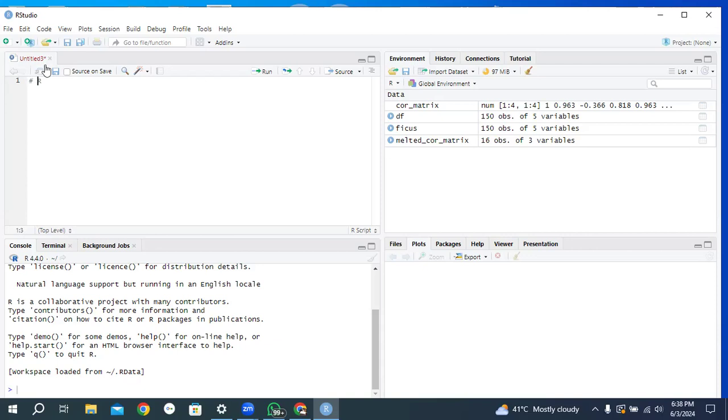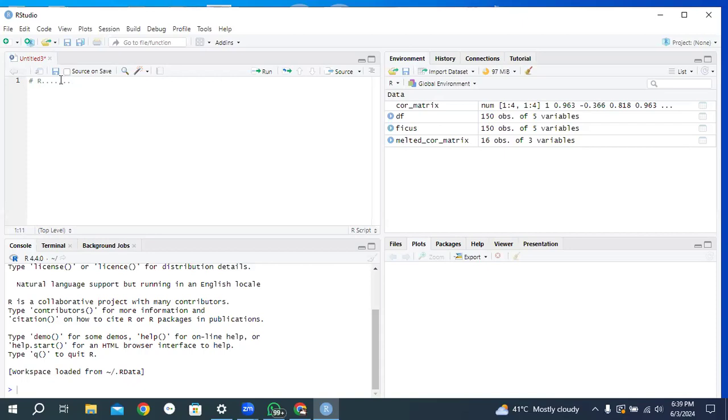This language is for multiple purposes. You can use it for data analysis, web development, or other tools or packages. In this training we will learn R for data analysis.